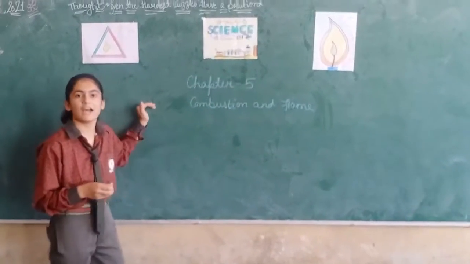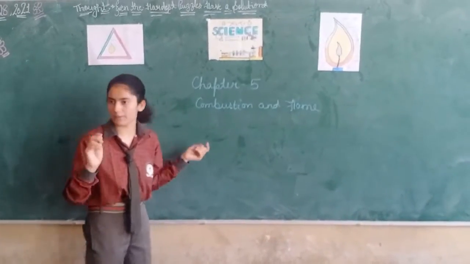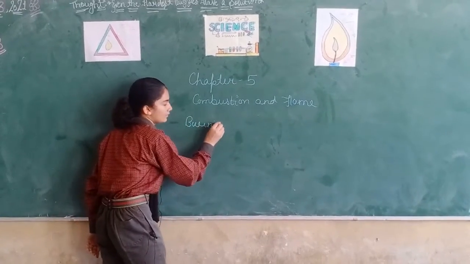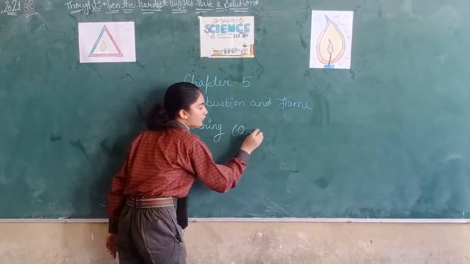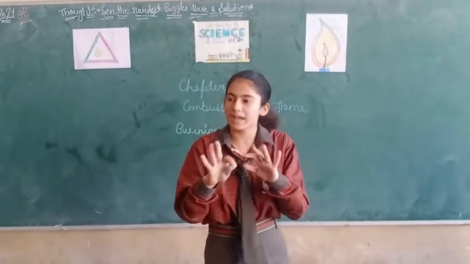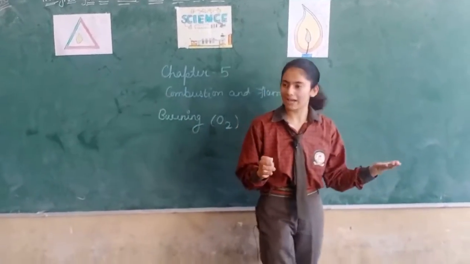Students, today we will read our 5th chapter, Combustion and Flame. What do we mean by combustion? Combustion means burning of a substance in presence of O2. Means a substance will burn in presence of O2. O2 means oxygen.